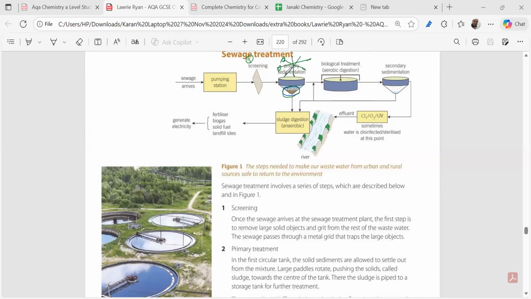Baffles are rotating at a very slow speed. Understood why we are using baffles? Because this baffle will be moving at a very slow speed. Can anybody tell me why we use these baffles at a very slow speed, not a high speed? So this is the primary treatment happening. Primary treatment involves the first tank where baffles are used. These baffles are running at a very slow speed.